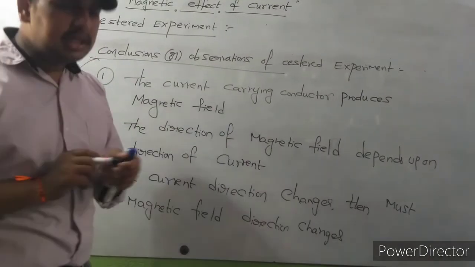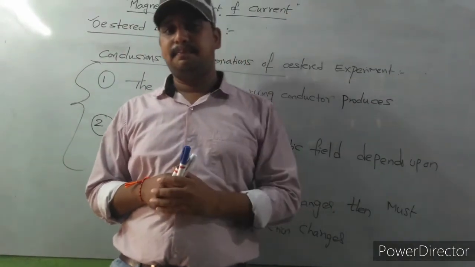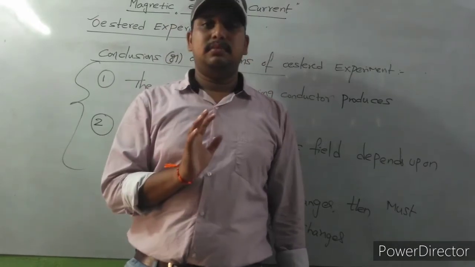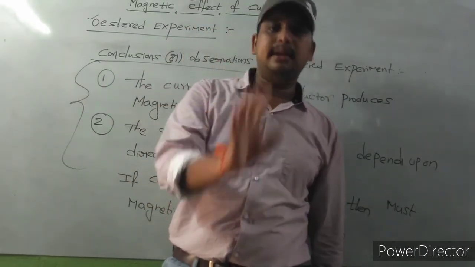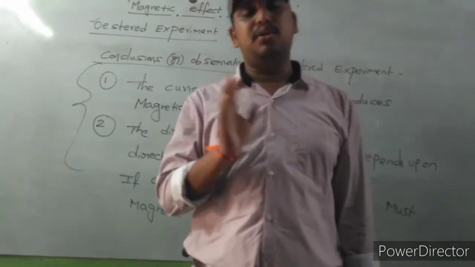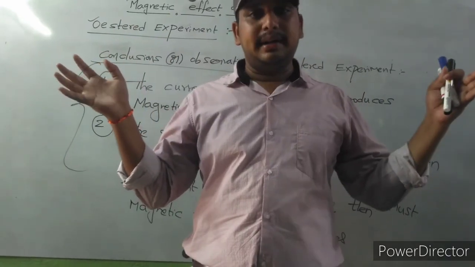So dear students, up to now what we discussed: before the 18th century, we had no idea about electromagnetism. We didn't know that electricity and magnetism are related concepts.